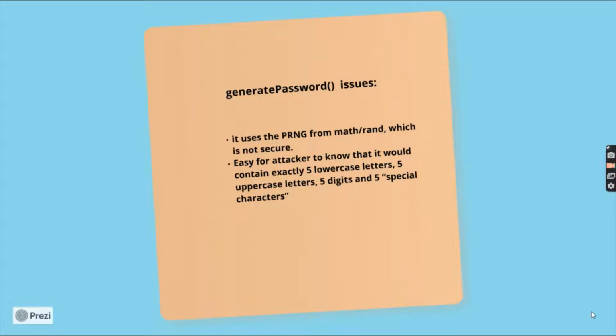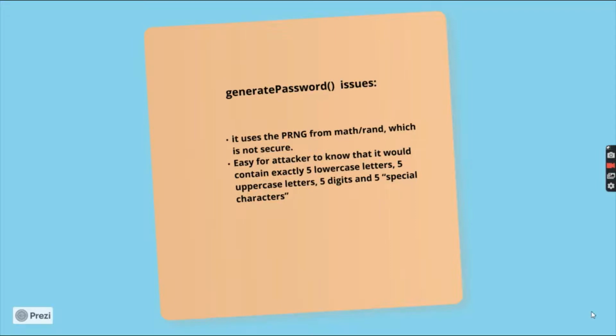The main issue, to explain in simple words, is that the password generation method samples one character from each character set, then shuffles the results. This results in suboptimal password entropy. For example, for a 20 character long password, one would know it contains exactly 5 lowercase letters, 5 uppercase, 5 digits, and 5 special characters.